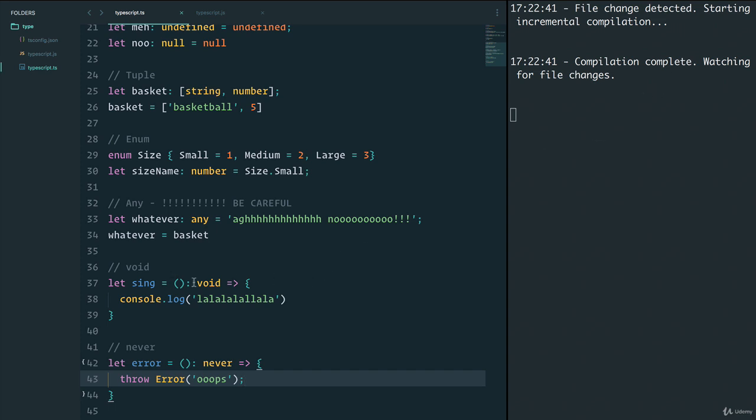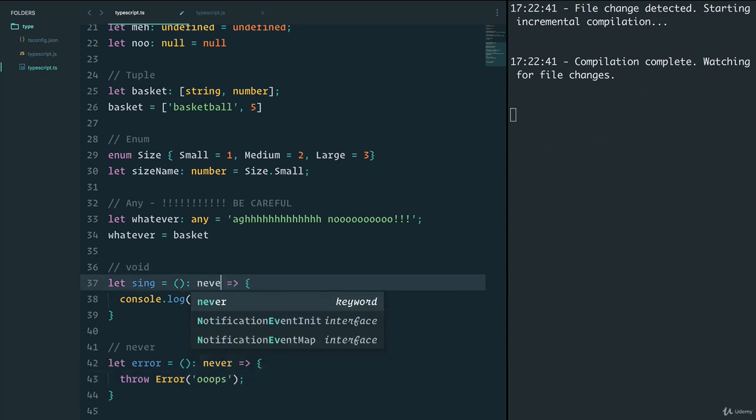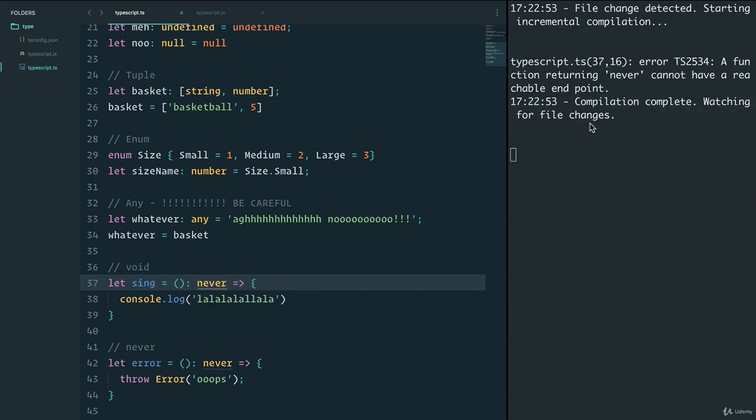You might be wondering, what if I put never in here? Save. We see that a function returning never cannot have a reachable endpoint because this function runs and has an endpoint. It does console log and then it ends. So remember, never is for a function that doesn't return and doesn't have that endpoint. Usually throws an error.